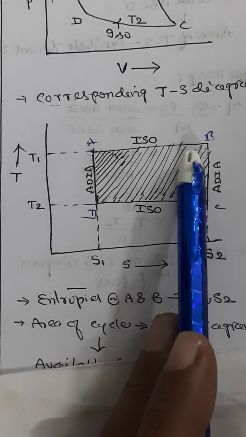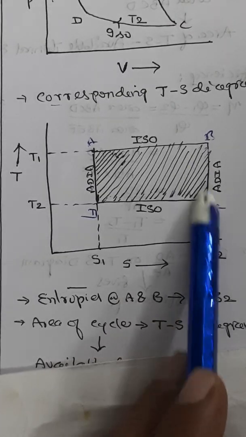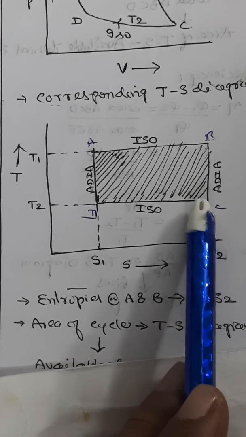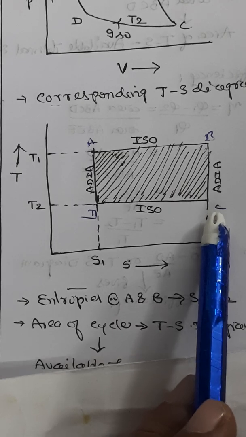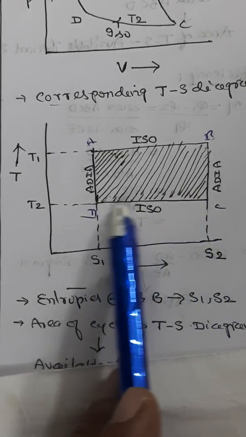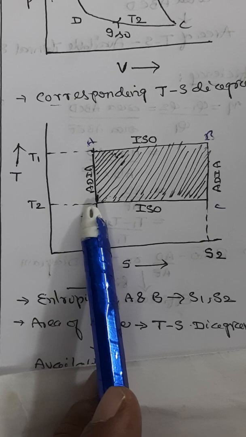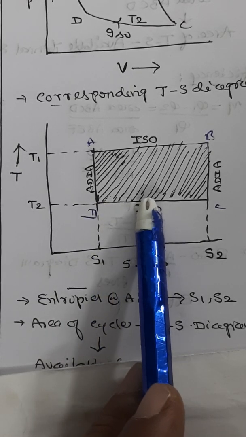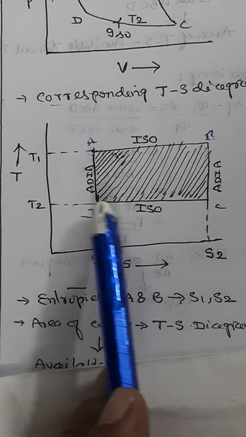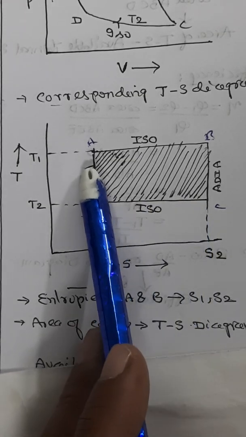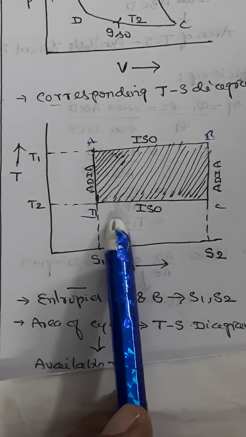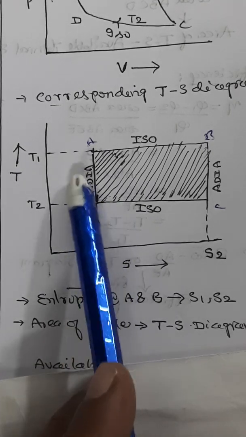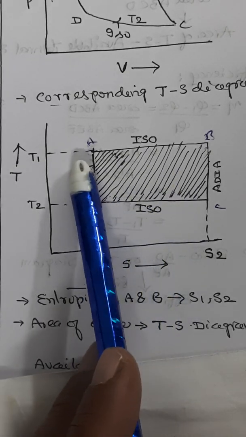During the adiabatic expansion, that is BC, there is no change in the entropy, whereas the temperature falls from T1 to T2. So therefore, during isothermal compression CD at temperature T2, the entropy decreases from S2 to S1. Finally, during adiabatic compression DA, the entropy again remains constant while the temperature rises from T2 to T1. So in this way, the TS diagram is a rectangle.